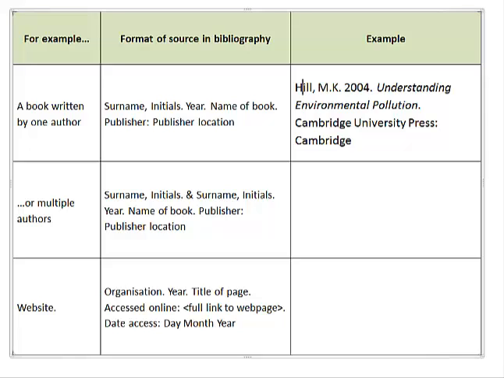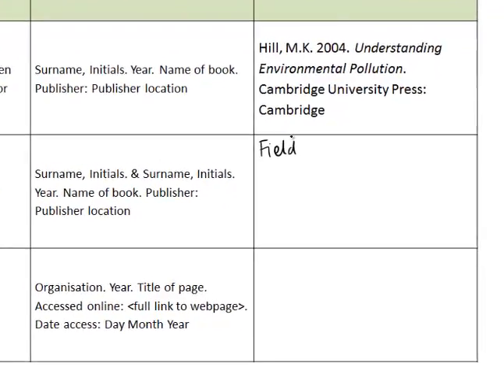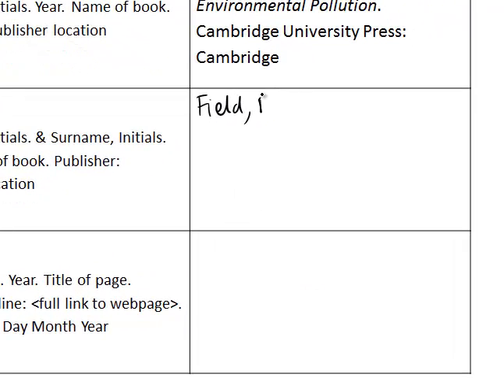Now let's do the next one. The next one, I'm going to use the textbook as an example because it has multiple authors. It has 2 authors. So you start with the first author's surname, which is in this case Field, and then comma, first initial B for Barry, C, full stop, and you just make this little and sign, the other author, Field, comma, M, Martha, full stop, Gay, full stop. Then the year it was published, we know it's 2013.